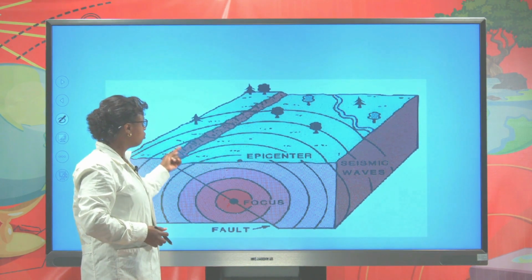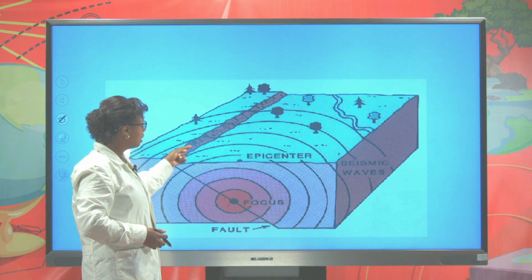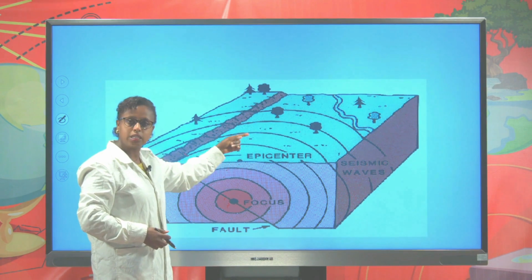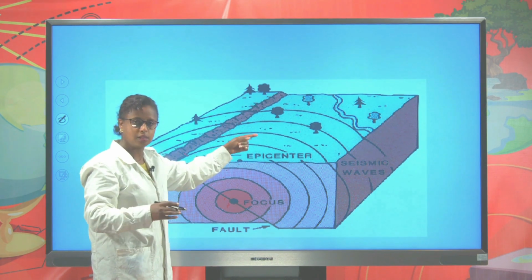And when we move far away from the center, the vibration and the damage caused by the earthquake become less and less.